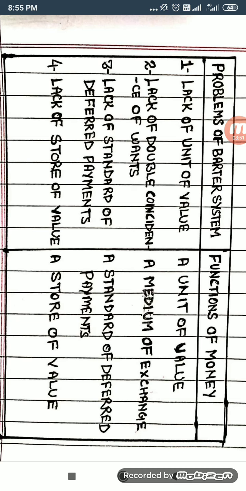So it was all about the four functions of money, which is most important for the board examination. I am telling you, one function is generally asked in the board exam for 4 marks. So there are 4 barter system problems and against them 4 functions of money. I hope all the functions of money are clear to all of you.